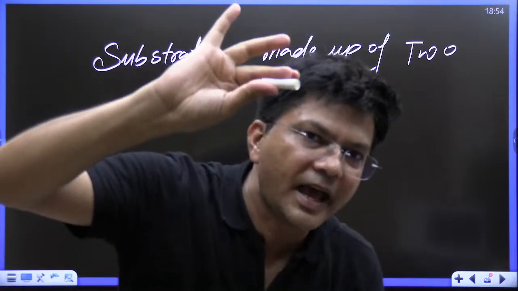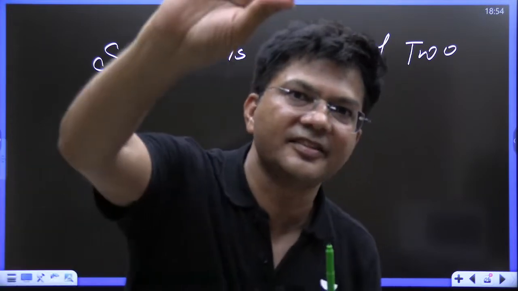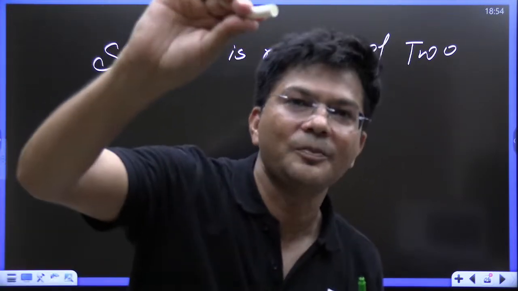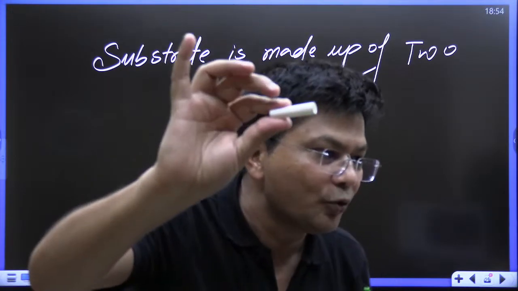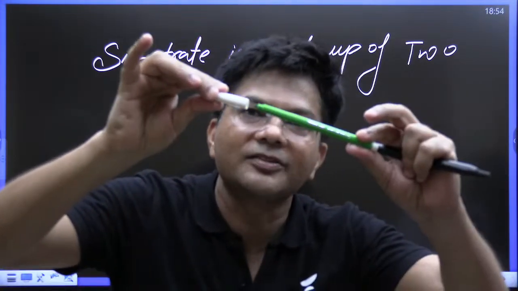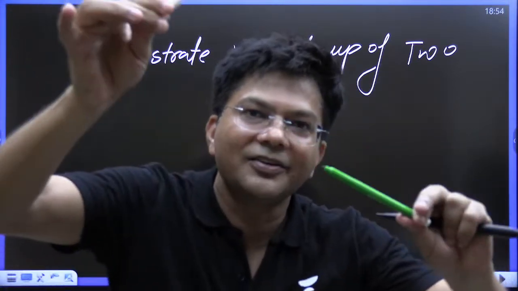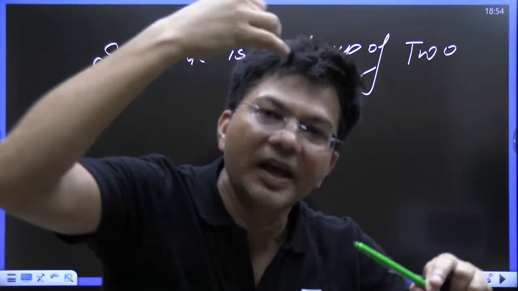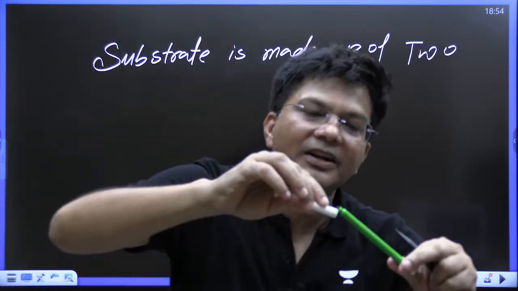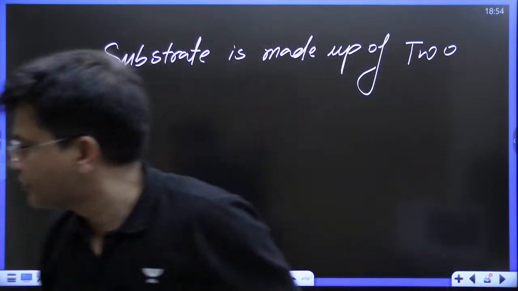See, one is the cap, one is R. This is R, this is X. X is the leaving group. Sometimes you are going to lose this cap, isn't it? Sometimes you are going to lose this cap. This is RX, and this cap is mobile; if it is a very good leaving group, then it will leave by itself. You won't be able to search for it, kids.